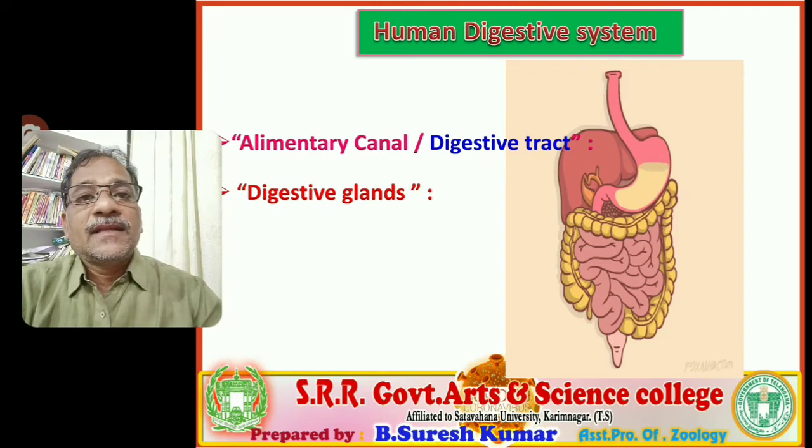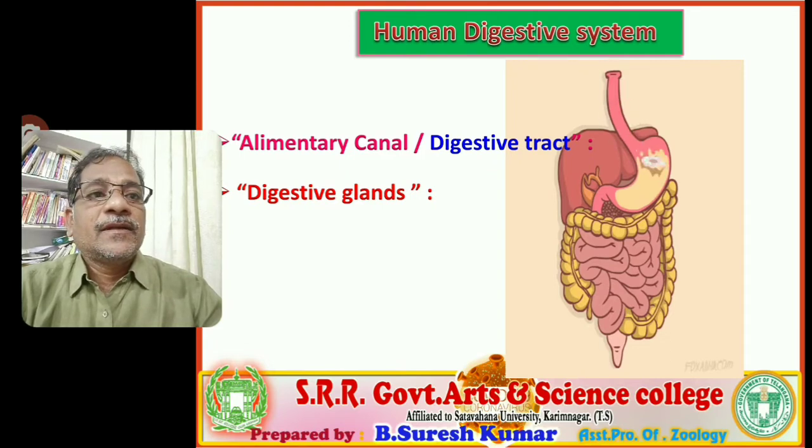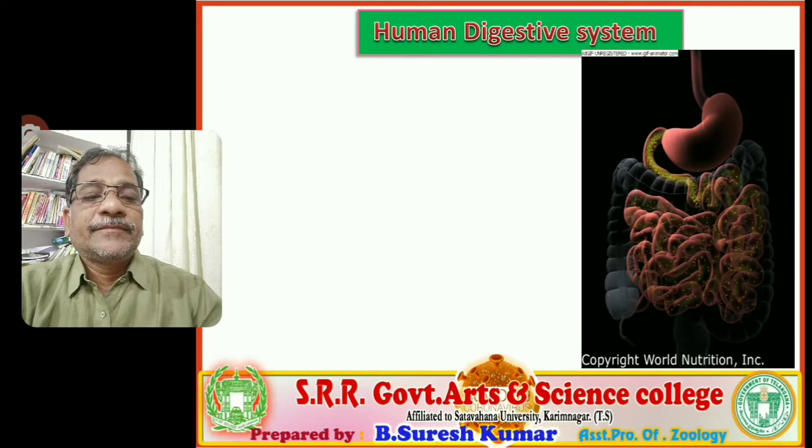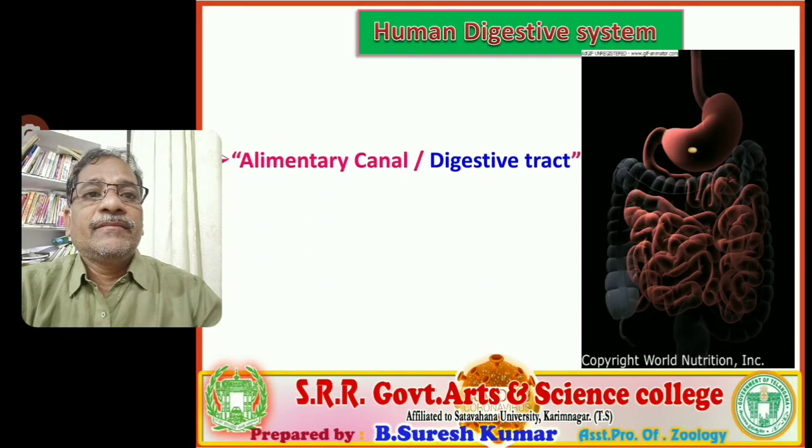In lower classes also you already got an idea about the digestive system. The alimentary canal is a tube-like structure. The digestive tract is a tubular structure, and it is also associated with the digestive glands that are required for digestion of the food material. So now in detail we will discuss the alimentary canal.